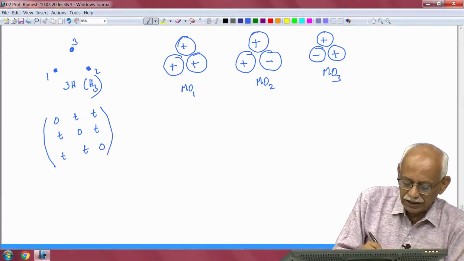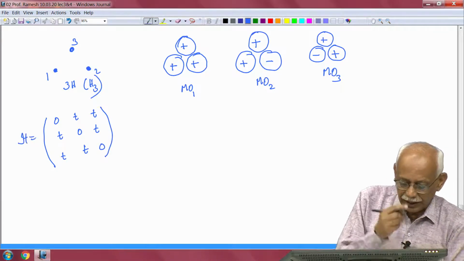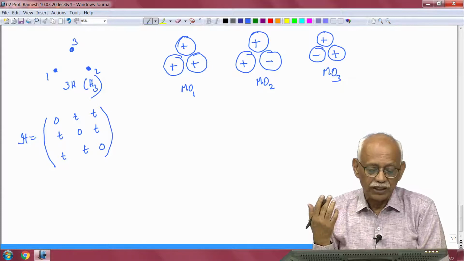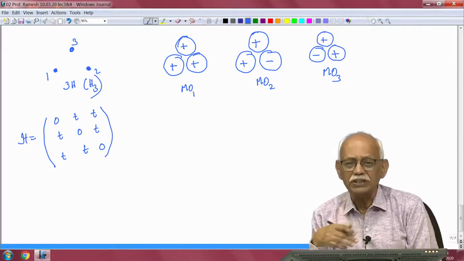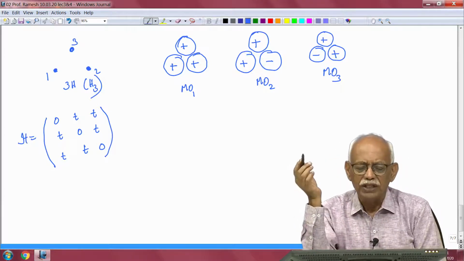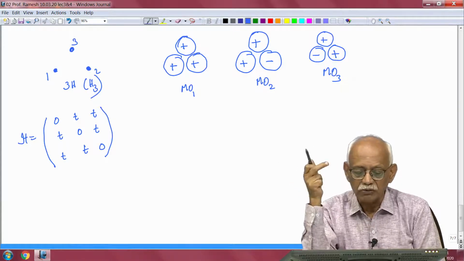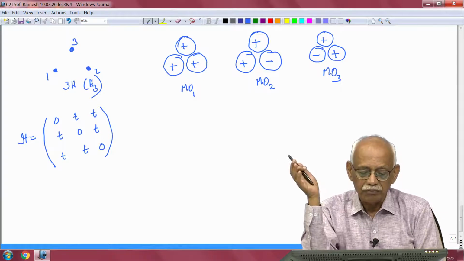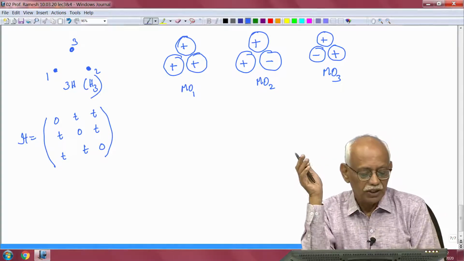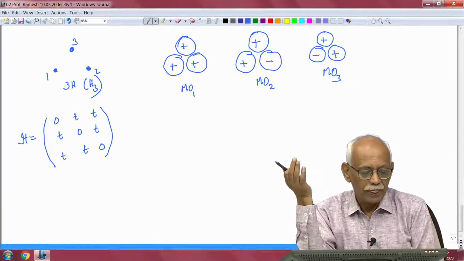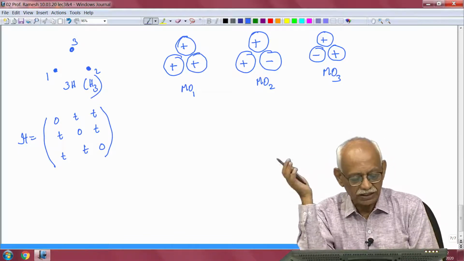I have to take this as the Hamiltonian matrix and solve for the eigenvalues and eigenvectors. It is quite easy to do, it is a 3 by 3. You can use any of the eigenvalue solvers that are there on the internet, and instead of T you can put 1. In fact -1 or +1, it does not matter.